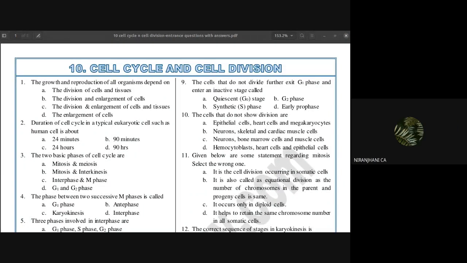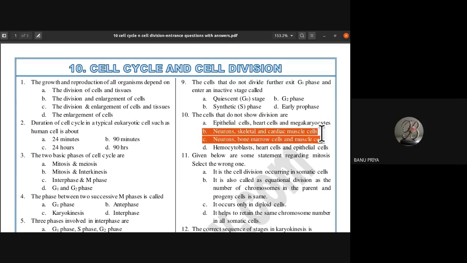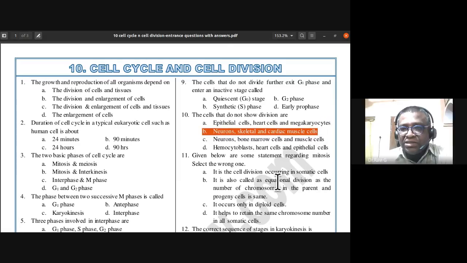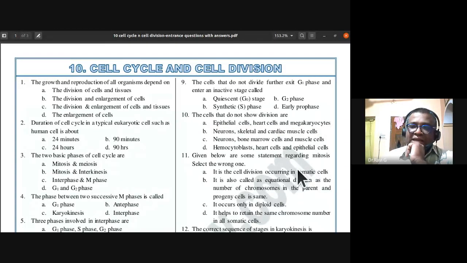So the 10th one is option B. Neuron, skeletal, and cardiac muscle cells, they do not show cell division. After maturity, they do not show any cell division. So this is the right answer. Okay. So 10th one, B, is the answer.